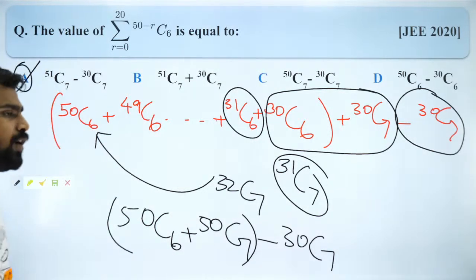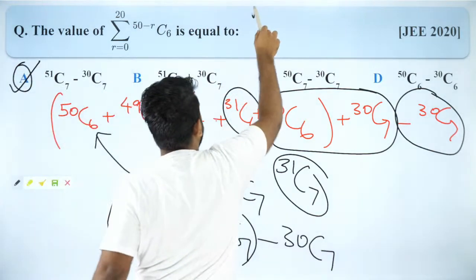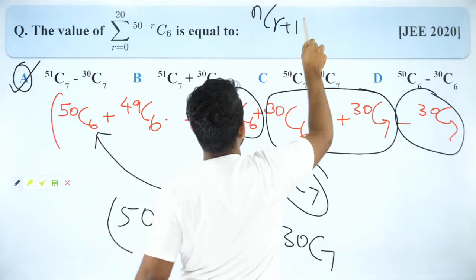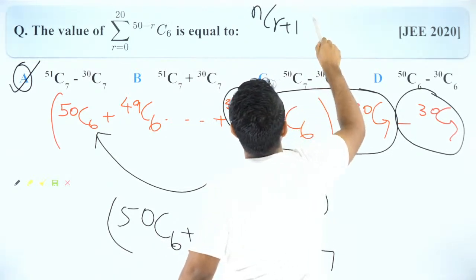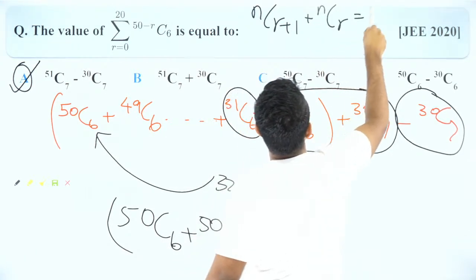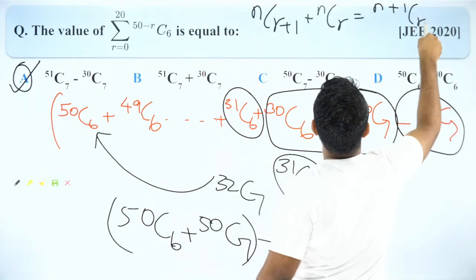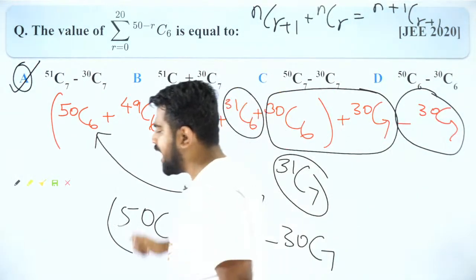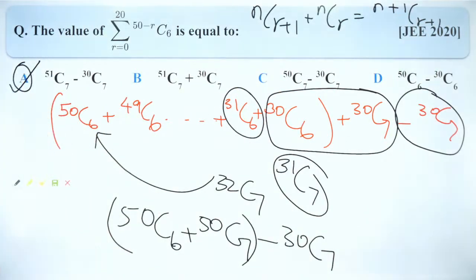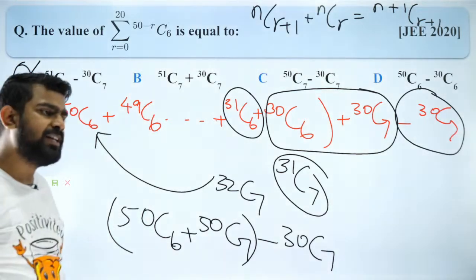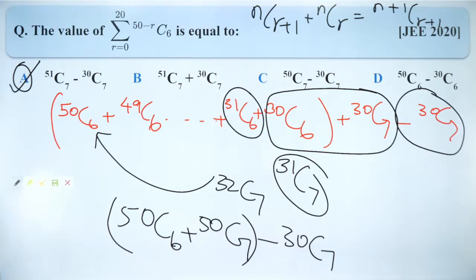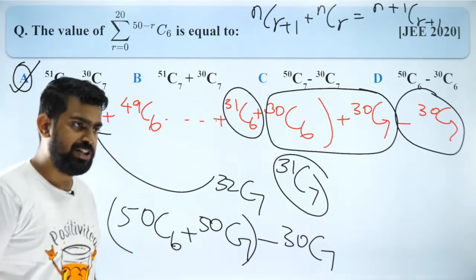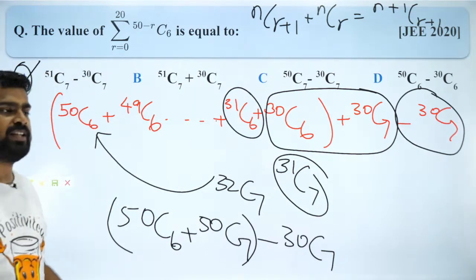Did you all like it? What did I use? I used this formula: nCr plus 1 minus plus nCr is equal to n plus 1 Cr plus 1. So that's the formula I used. I hope you guys enjoyed it. Everybody clear with it? Very good, Nirupan, Anisha, Rehan and Nilesh. You guys are all absolutely correct. Good job.